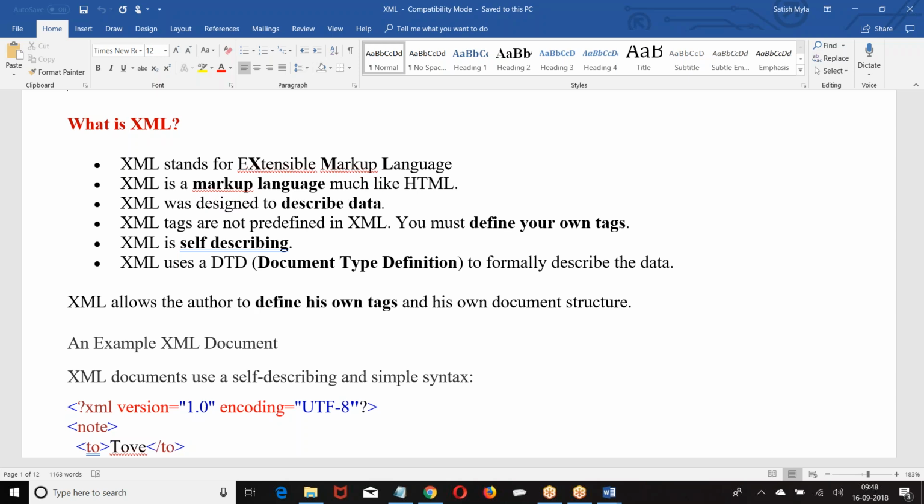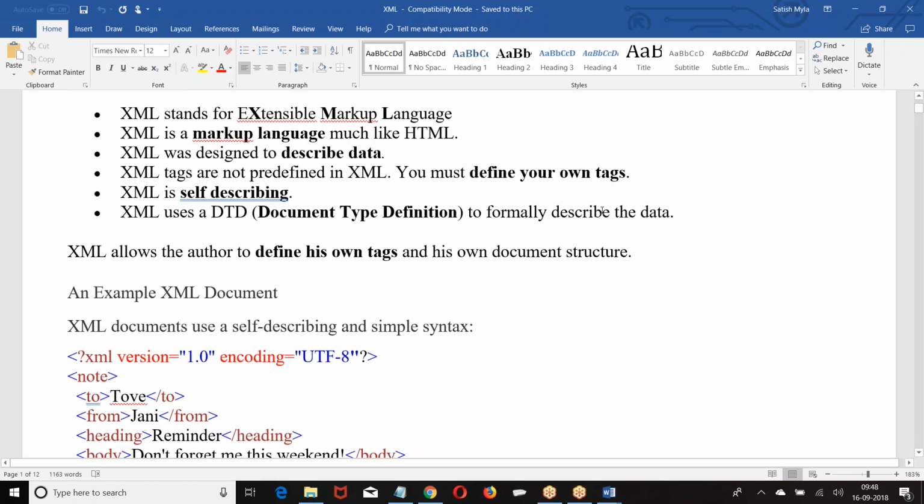What is the purpose of it? The purpose is exchanging the data or describing the data. Now, it is self-describing, so at the back end it uses a DTD. DTD is the old format. Now everybody is using the schema. DTD was used to specify the structure of your DOM, but today everybody is going with a schema structure. This is the basic definition of your XML.